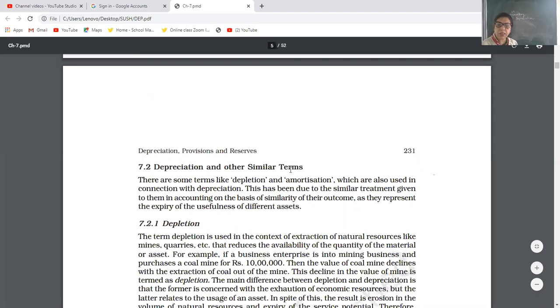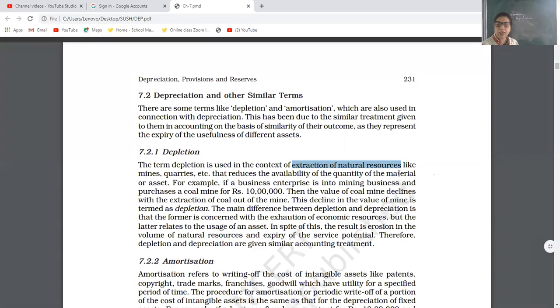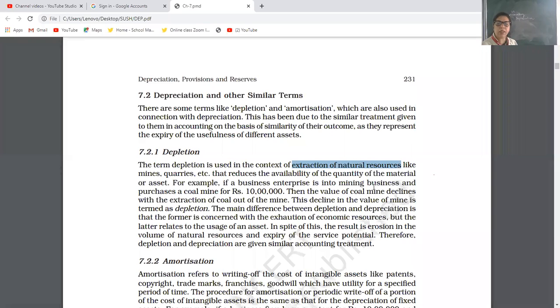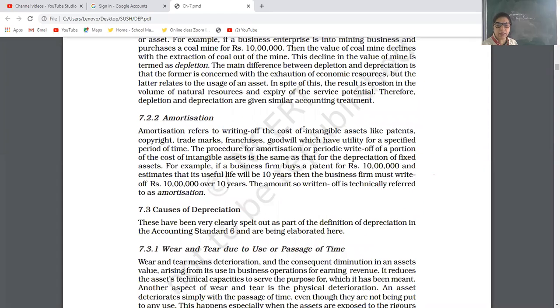Then depreciation has other similar terms. First is depletion. Depletion means extraction of natural resources, like oil wells, mines, quarries, etc. So decline in the value is termed depletion, and that is the difference between depletion and depreciation. Then amortization. Amortization is related to intangible assets like patents, goodwill. These are the different terms.